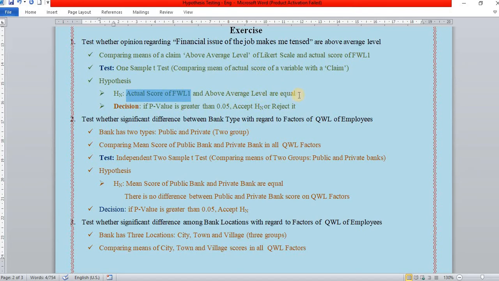Let us frame hypothesis that the actual score of family work life variable 1 and average score are equal. When we find out the result, the decision should be taken based on the p value. If p value is greater than 5%, then we accept the null hypothesis, otherwise reject it. Let us go to SPSS.